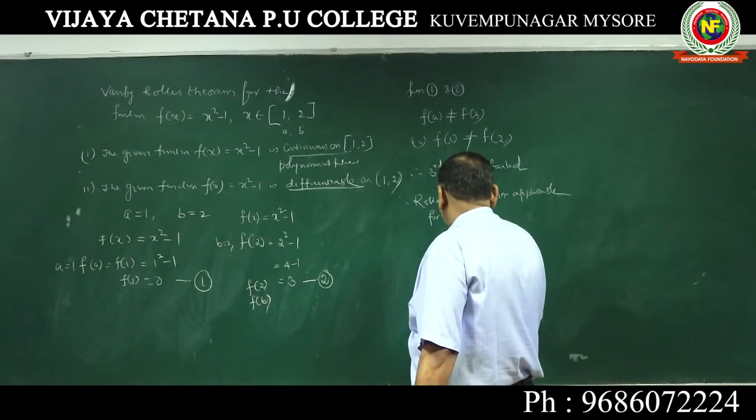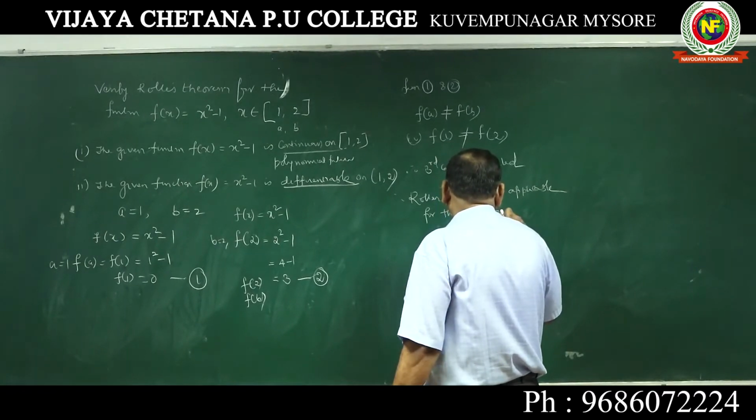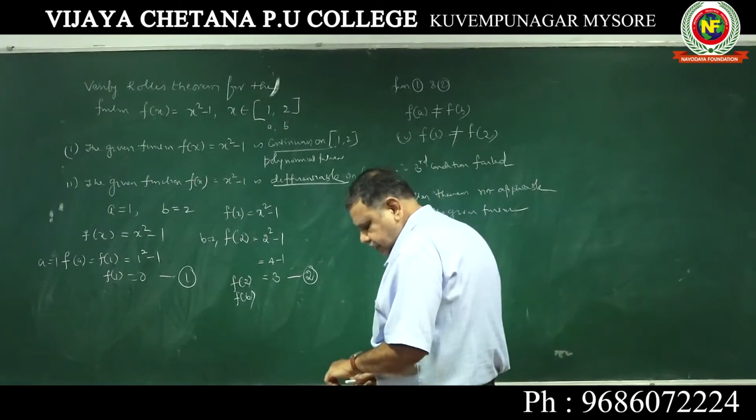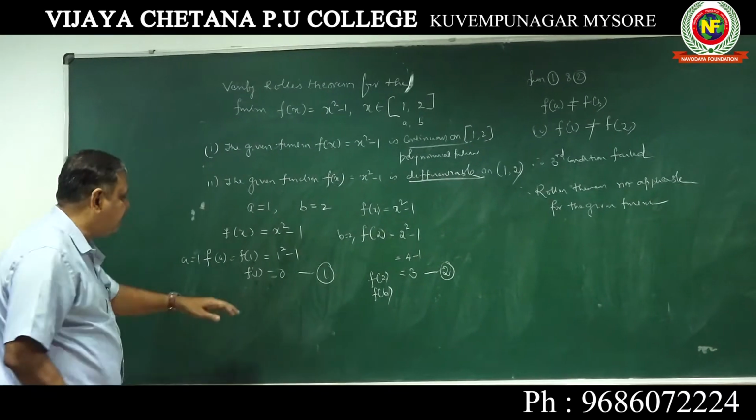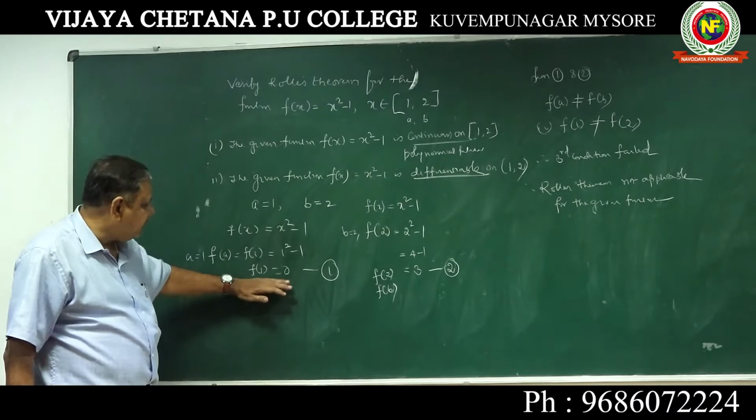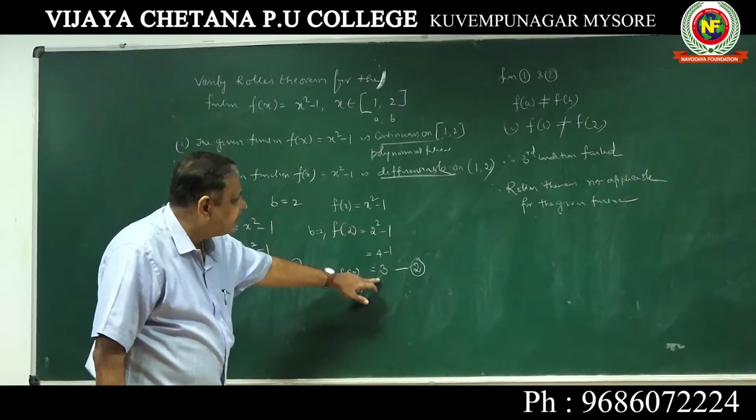This is how you have to present the answer. Very importantly, you should say that Rolle's theorem is not applicable for the given function. Why is it not applicable? Because f of a is 0, f of b is 3.